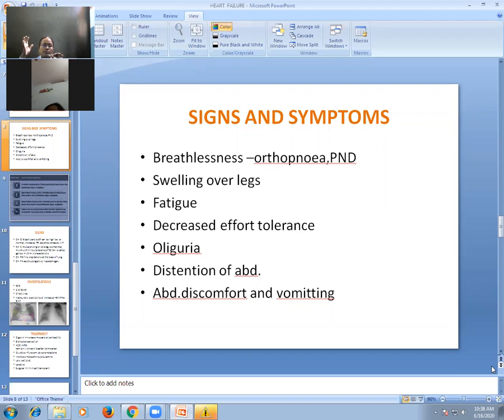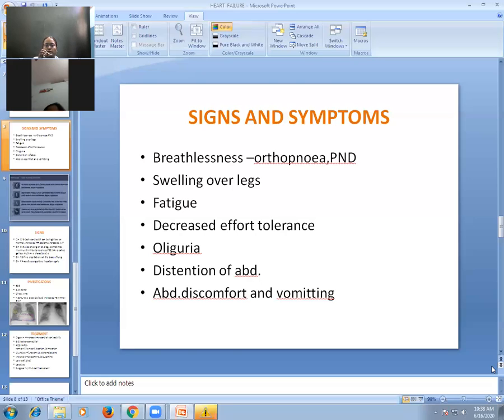If the hydrostatic pressure in pulmonary vessels increases, this will result in pulmonary edema, because increased hydrostatic pressure causes fluid to come out from the capillaries into interstitial spaces. Initially there is interstitial edema.